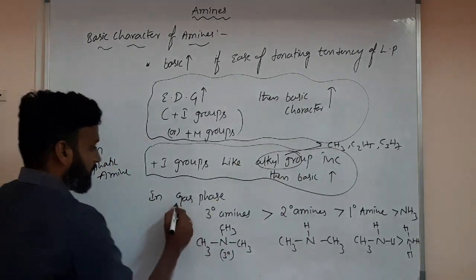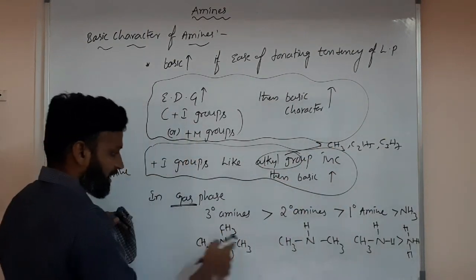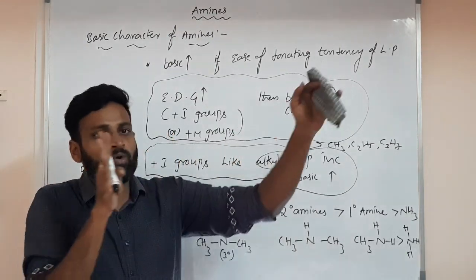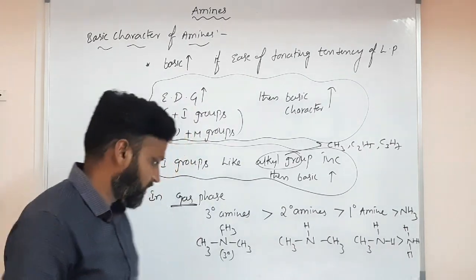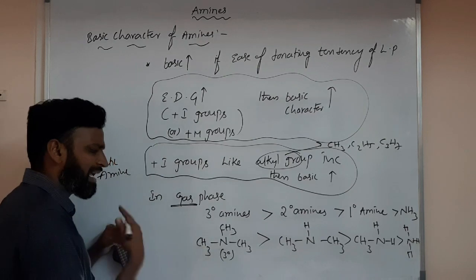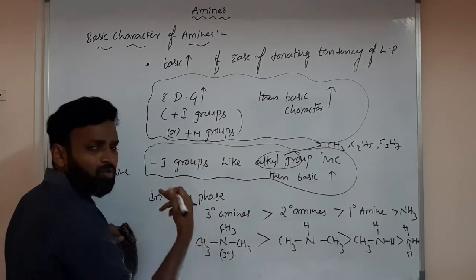But please remember, in the gas phase, if the number of carbons in alkyl groups increases, there are no steric repulsions, because in the gas phase the molecules are far from each other. So there are no repulsions, so for a tertiary amine, any alkyl group, whether methyl or ethyl or propyl, whatever.